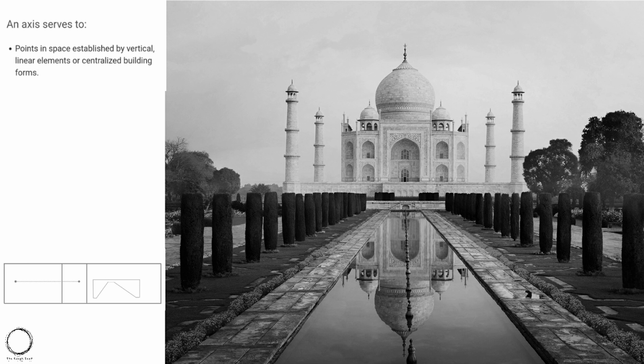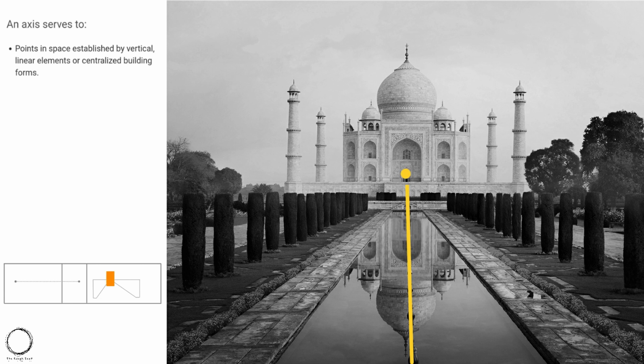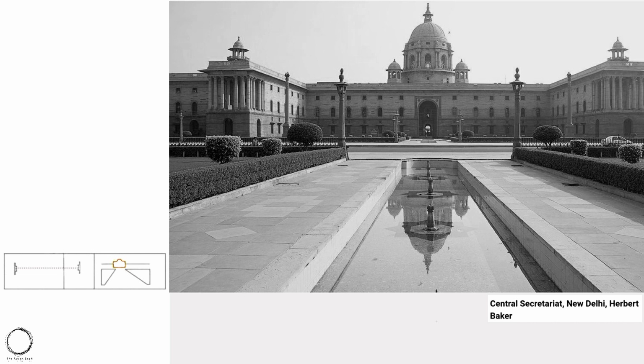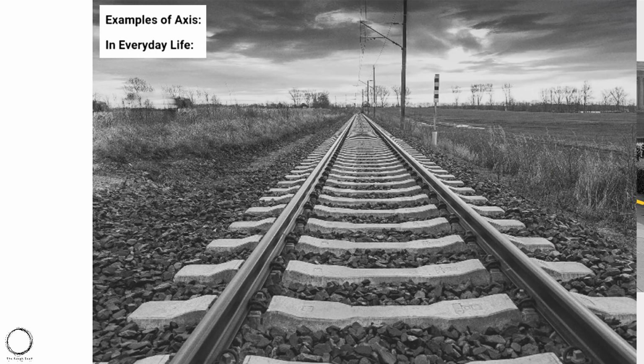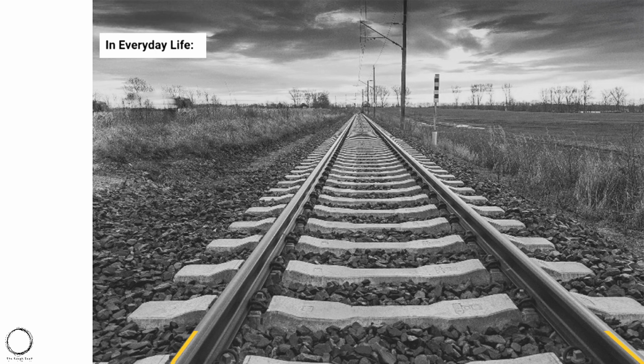In space established by vertical linear elements or centralized building forms. So like you can see in the image, the path which is defined by trees and water leads you to the focal point, and that is termed as axis. Moving on, a similar example, which again has the axis leading you towards the focal point, with water and shrubs defining it. Another example of axis in everyday life is the railway track, which leads you towards a focal point.